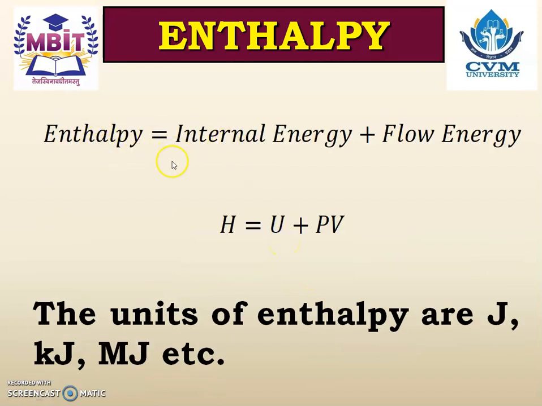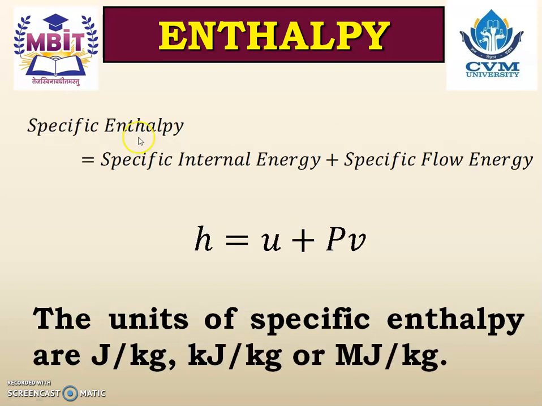So enthalpy is equals to internal energy plus flow energy. So capital H is equals to capital U plus PV. And the units of enthalpy are joule, kilojoule or megajoule. And similarly, specific enthalpy is equals to specific internal energy plus specific flow energy. And therefore, small h is equals to small u plus P into V. And the units of specific enthalpy are joule per kg, kilojoule per kg or megajoule per kg.